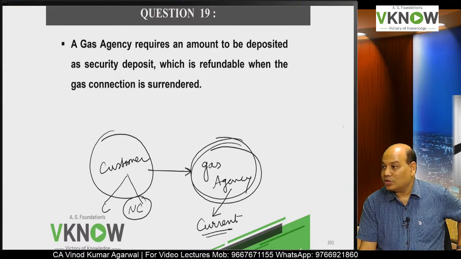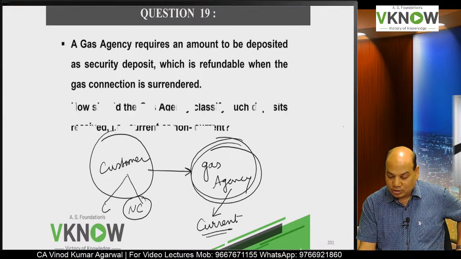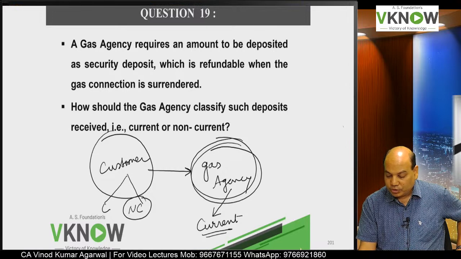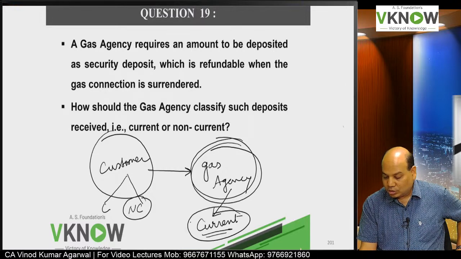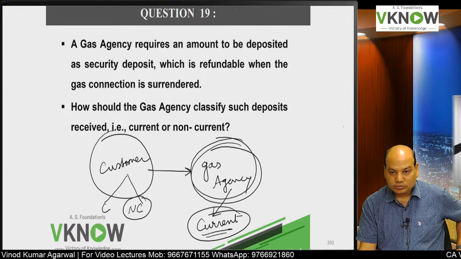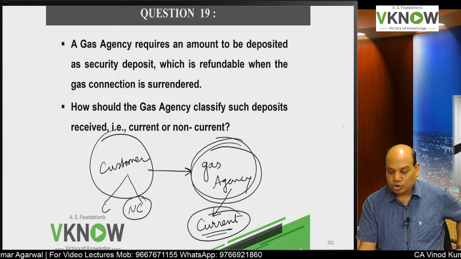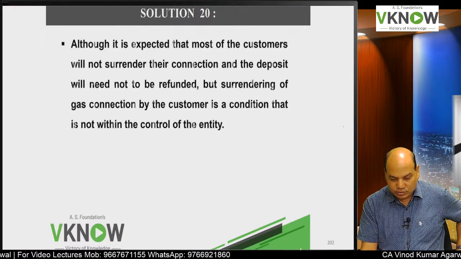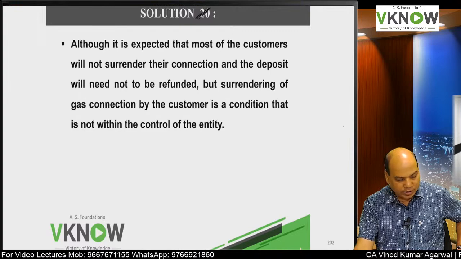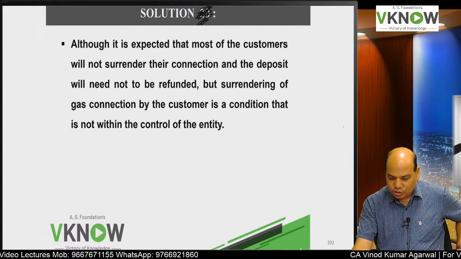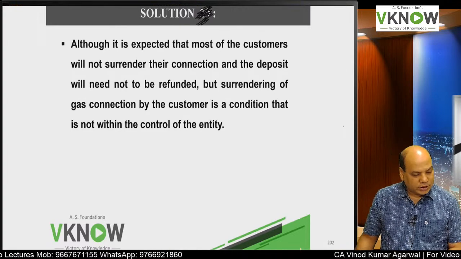There is no unconditional right to defer the payment. So here the answer would be, for the gas agency, always current. For the customer, current or non-current. Is the answer printed? No. Please write down the question number 19 answer in the notebook. The question is from the study material, I think.